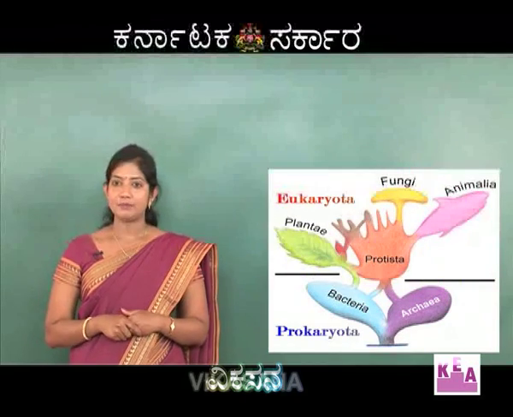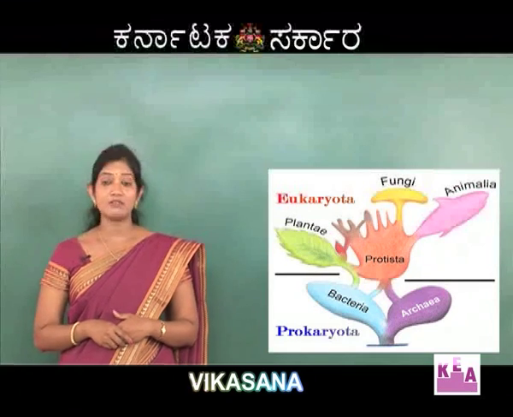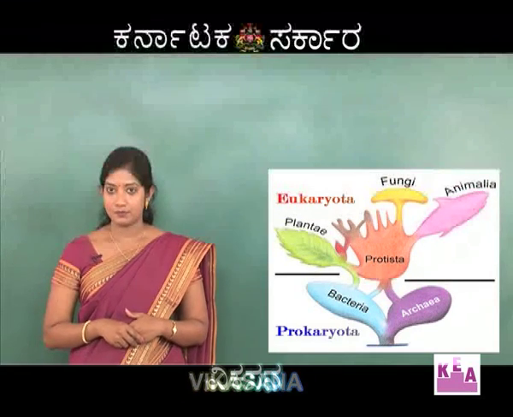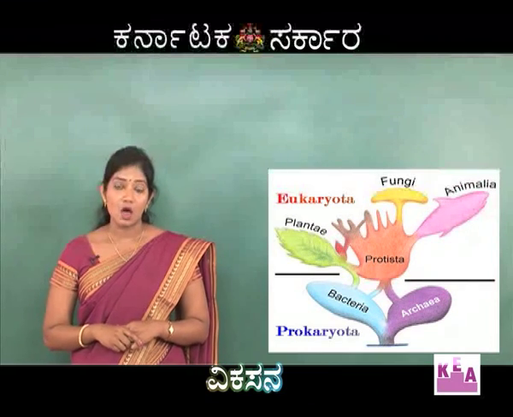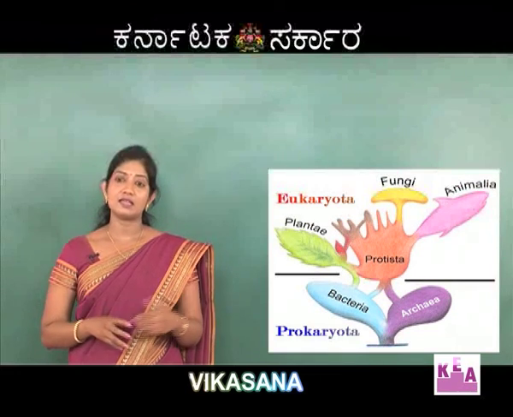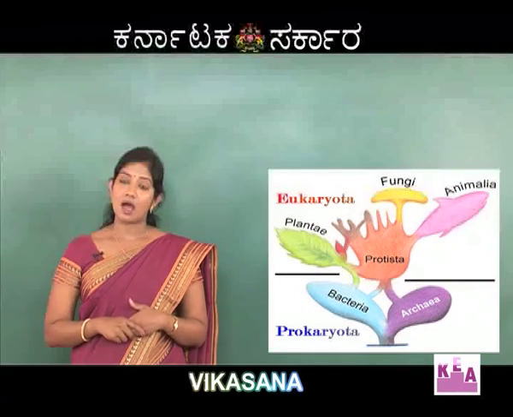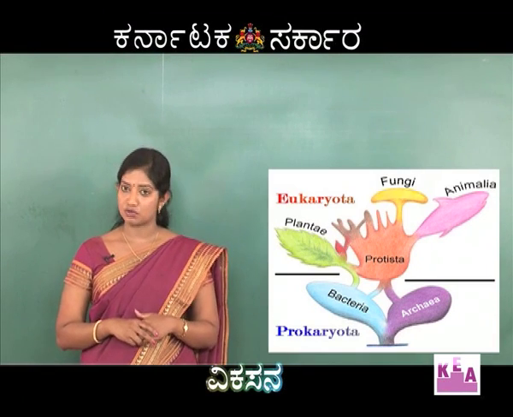Then finally, the 5-kingdom classification came into existence. This was given by R.H. Whittaker. He added the 5th kingdom, which was kingdom Fungi or kingdom Mycota. This group consists of organisms which are achlorophyllous and show heterotrophic nutrition.